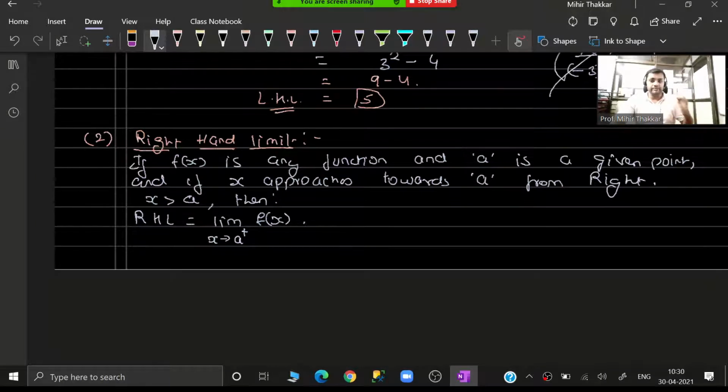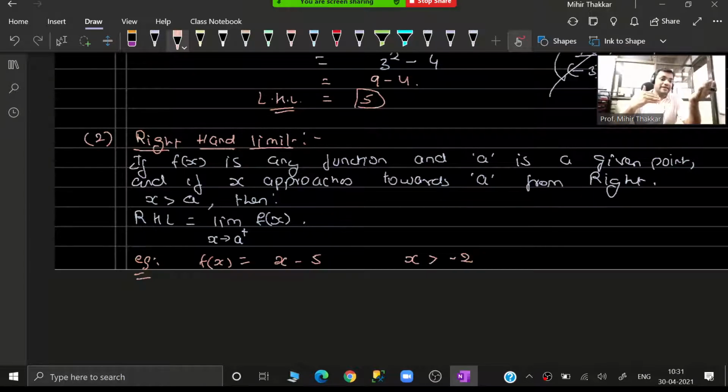Now this time, suppose I take a function like this, let me take an example for you. f(x) is this time, let us say, x minus 5, and I am told over here that x is greater than minus 2. So guys, in this case, when I am given that x is greater than minus 2, it indicates that the value of x will be to the right of minus 2.